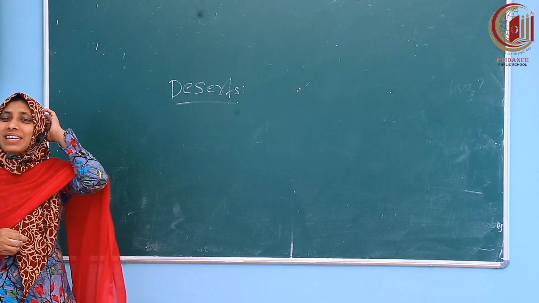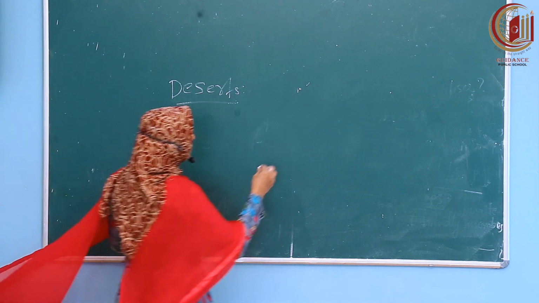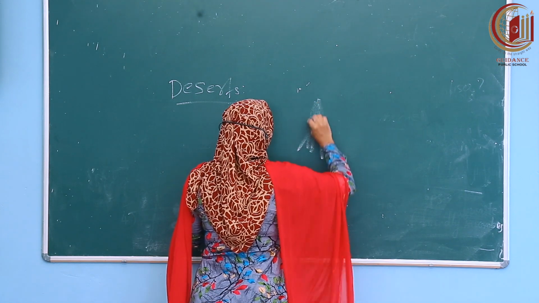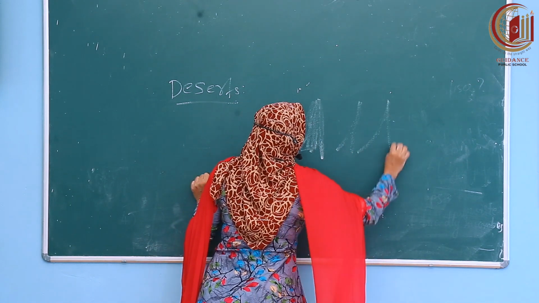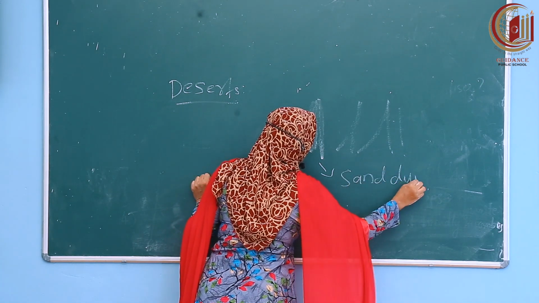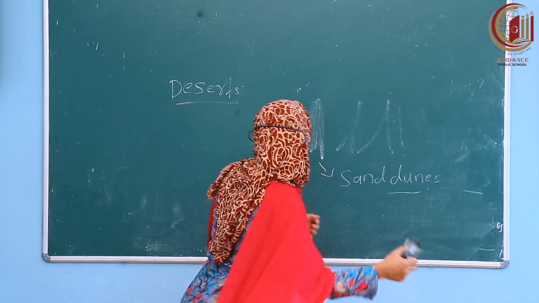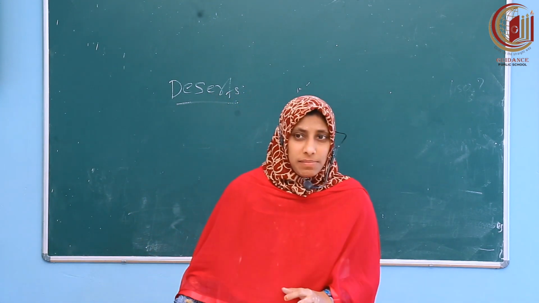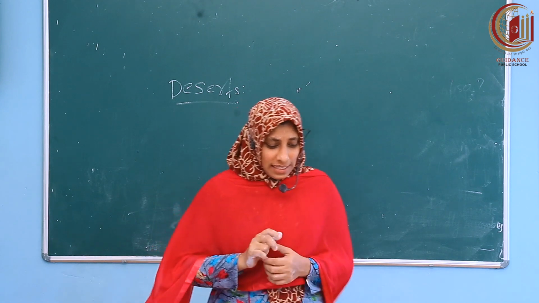We can see another very beautiful thing in the desert. What is that? Yes, sand dunes. Sand hills are there. You can draw very well, better than me. These hills are called sand dunes. What are sand dunes? Hills made with sand. Hills of sand are called sand dunes.